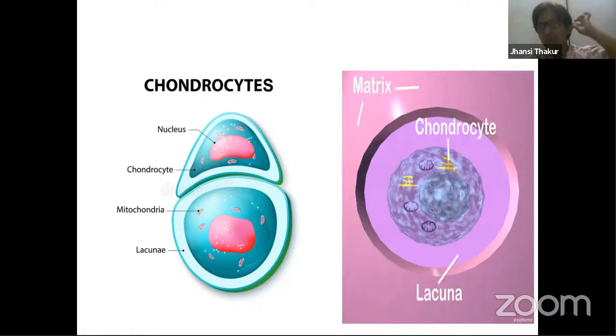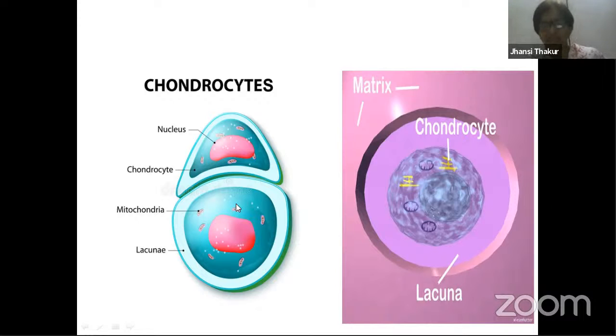This is an example of cartilage. Yes, you can just move it around everywhere. Cartilage consists of matrix, and inside this matrix, of course, fibers are present. The quantity of fiber varies according to the type of cartilage. And then there are spaces present here. I told you before that when you are talking about connective tissue, spaces are very important. These spaces are called lacunae, and inside these spaces there are special cells present, called chondrocytes.